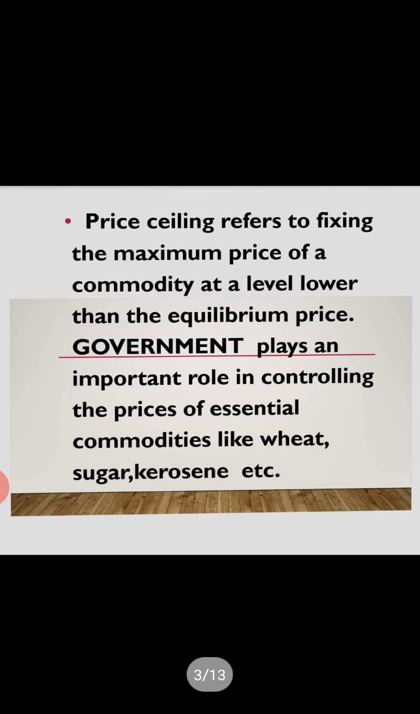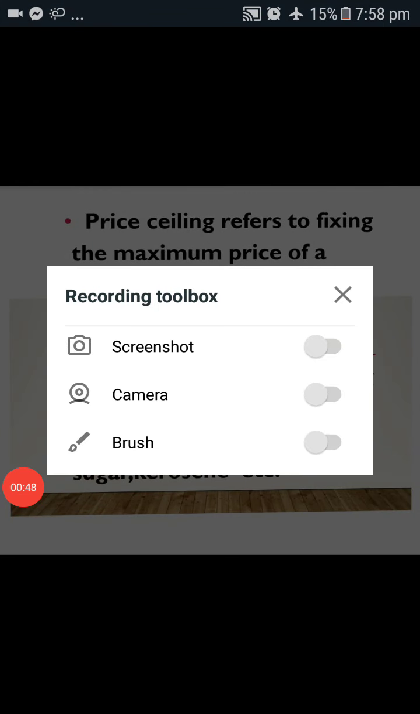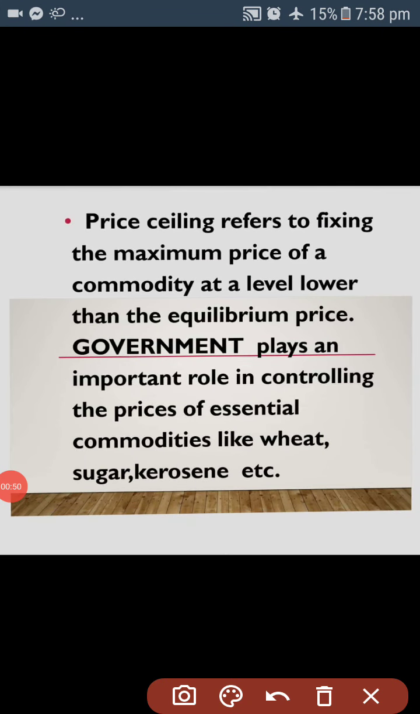Price ceiling refers to fixing the maximum price of the commodity at a level lower than the equilibrium price. We have already studied the meaning of equilibrium price, as equilibrium price is that price where demand and supply become equal. But sometimes this equilibrium price can be too high for the general public to pay. For this, price ceiling is the best tool for the government.